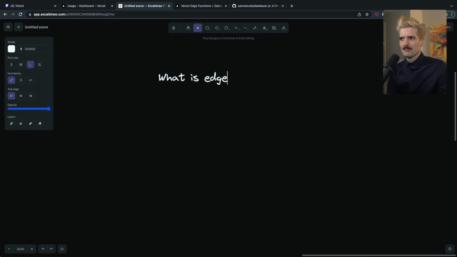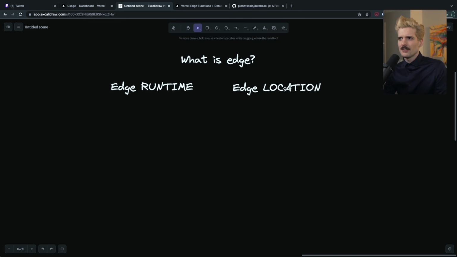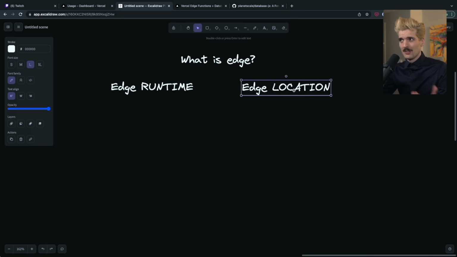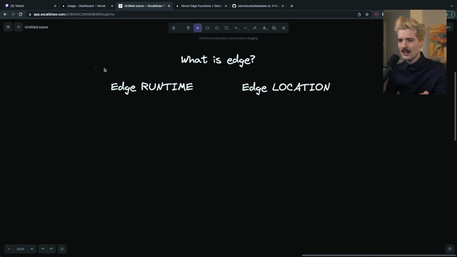What is Edge? Edge is two things: Edge runtime and Edge location. Location for Edge is you run lots of servers in lots of different places. Runtime is you can spin up one of those functions and get a response out of it in milliseconds instead of seconds. These are different things. People seem to think the word edge means just one or the other.